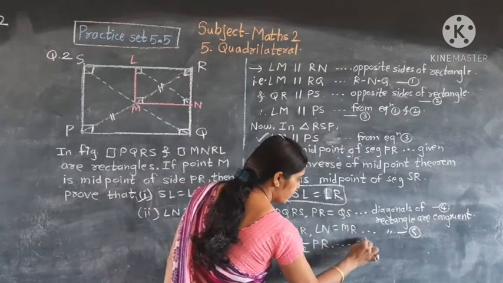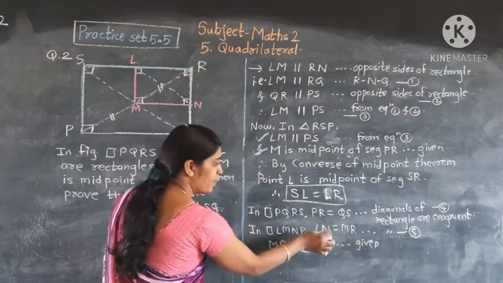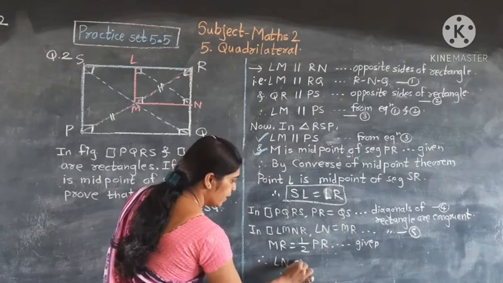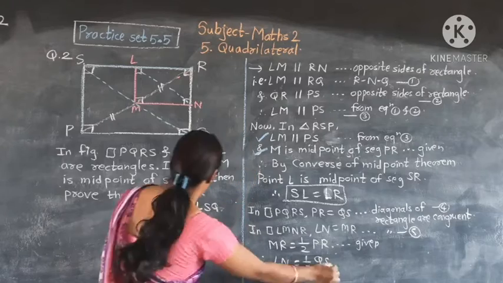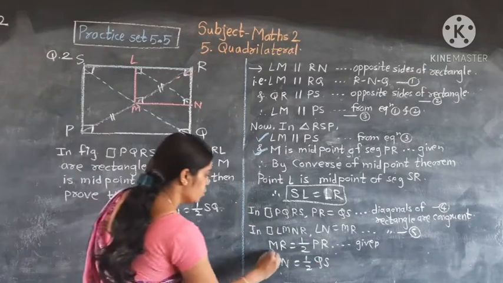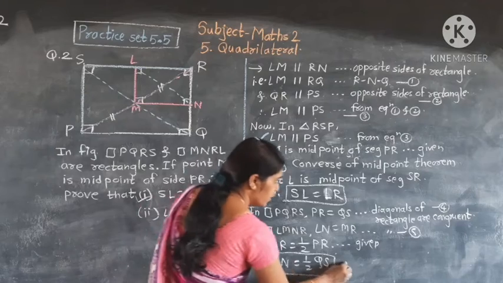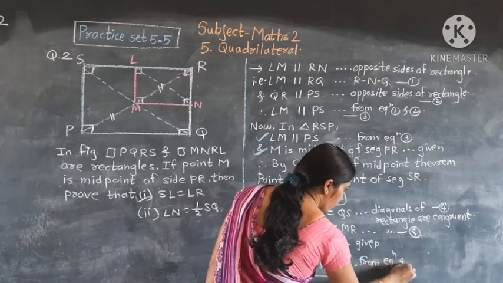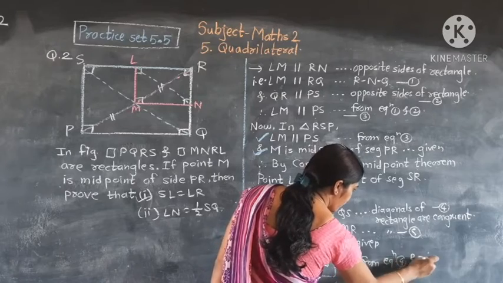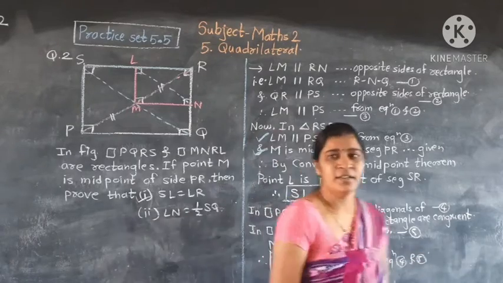MR means we write here, given. Okay. MR means LN is equal to half PR, which means we write QS. So this is from equation 4 and 5. Okay, understand?